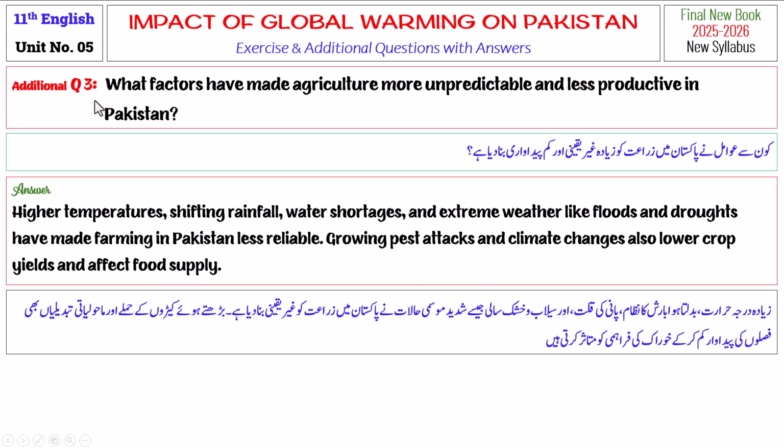Additional question number 3. What factors have made agriculture more unpredictable and less productive in Pakistan? High temperatures, shifting rainfall, water shortages, and extreme weather like floods and droughts have made farming in Pakistan less reliable. Growing pest attacks and climate changes also lower crop yields and affect food supply.